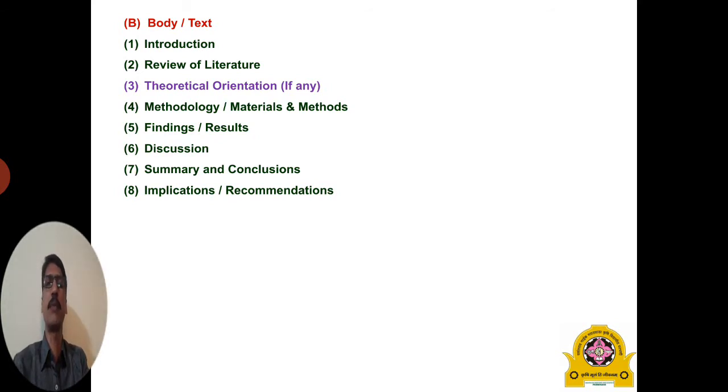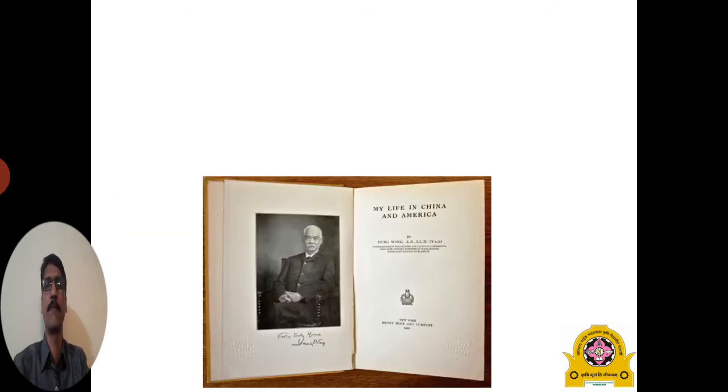The other chapter, the methodology: sometimes some departments or disciplines use the title materials and methods. Sometimes the results and discussion, these two chapters, are clubbed in a single chapter. But these are the common parts of the major text or body of the thesis. The next is the end matter. It includes the literature cited, then appendix and glossary if required.